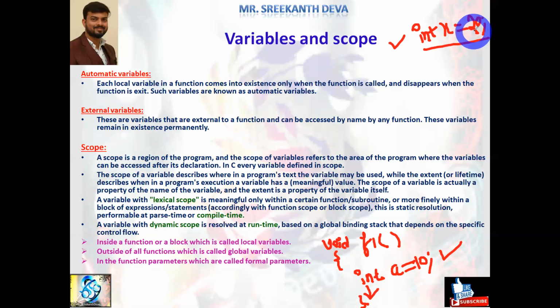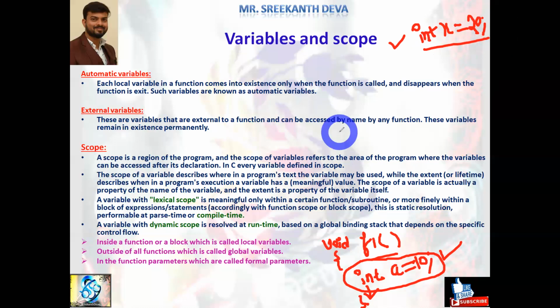In the next session I will give a detailed explanation with example programs about the different types of variables. But at present, understand that variables declared within a block or function live only within that function. We cannot access them outside of the function. Those are called automatic variables or local variables. If a variable is declared outside of the function, like outside of the main function or at the beginning of the program in the declaration part of the program structure, those variables are called global variables or external variables. The scope of these variables is available to all the functions.